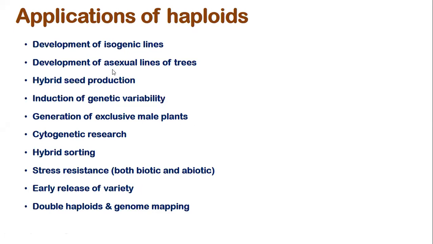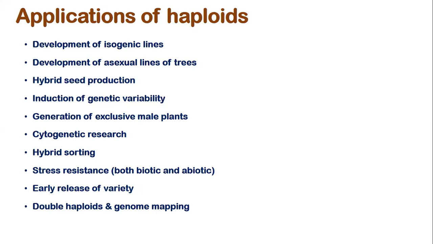Then development of asexual lines. We can also get the asexual lines by triploid or pentaploid or something like that. Then it is used for hybrid seed production. These isogenic lines are a prime requirement for F1 hybrid seed production. Earlier, for hybrid seed production, you required 10 to 15 years. But here you can produce it within 6 months, and you can go for the production of F1 hybrid seeds for crops, which give you multifold higher yield.